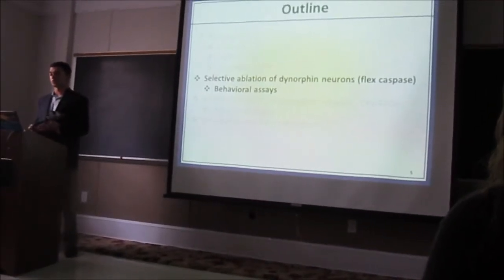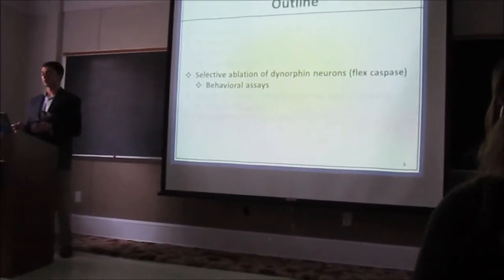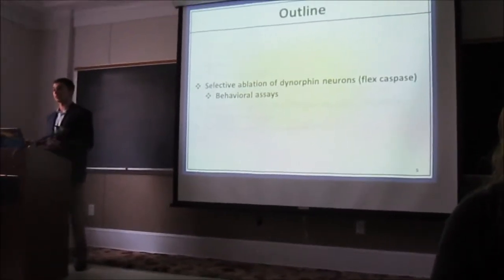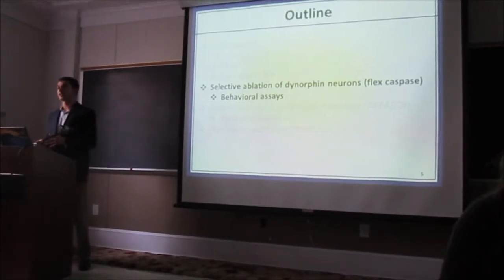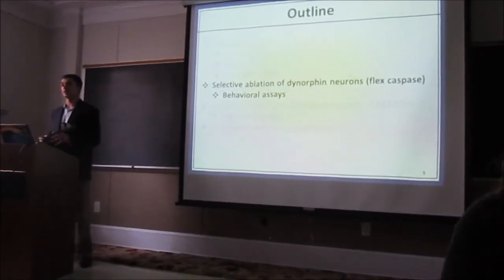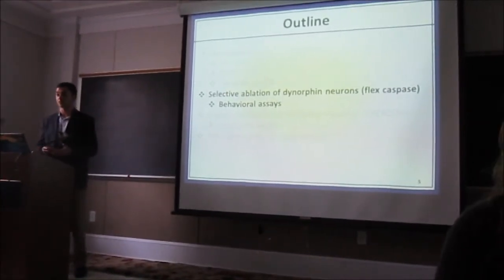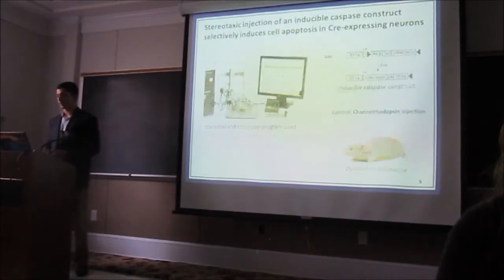The first of those two was to selectively ablate the Dynorphin neurons from the BNST, and the second was to functionally inhibit them by altering their excitability. We hypothesized that ablating Dynorphin neurons or functionally inhibiting them in the BNST would lead to a less stressed, less anxious phenotype in these behavioral assays, which I'll discuss shortly.